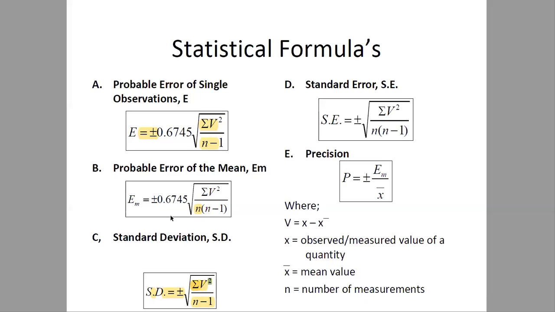Now another term is standard error. What is that? Basically, standard error is nothing but what arises when we remove the 0.6745 term from the probable error of the mean. Just keep these two in mind. This will be helpful for you.